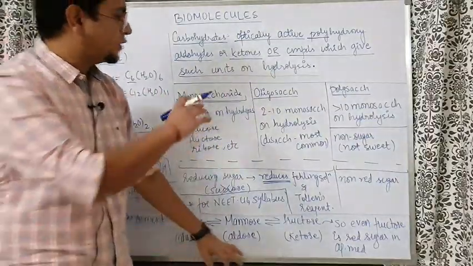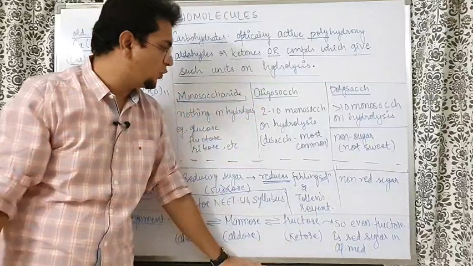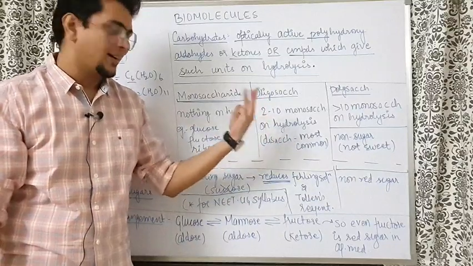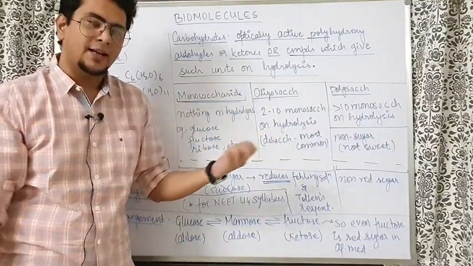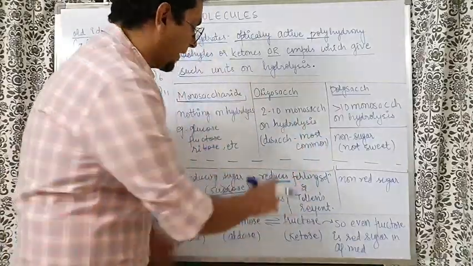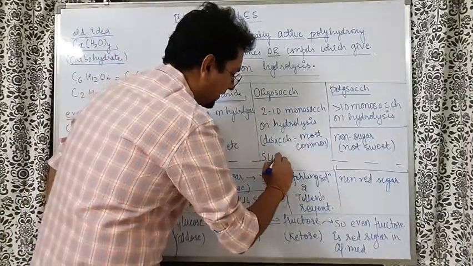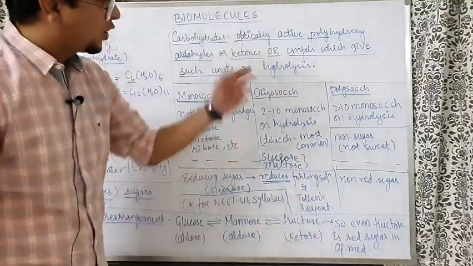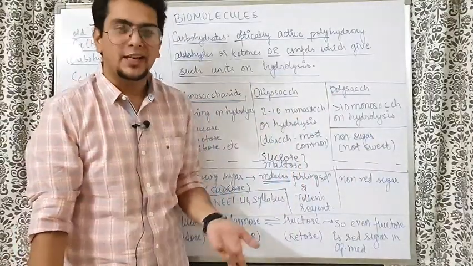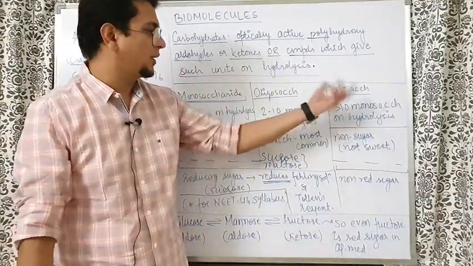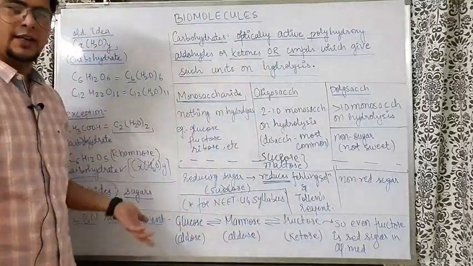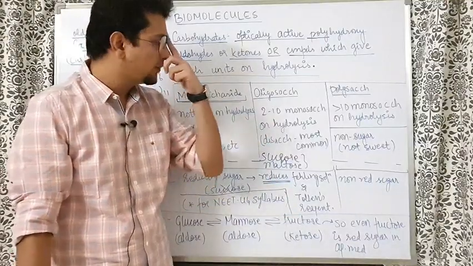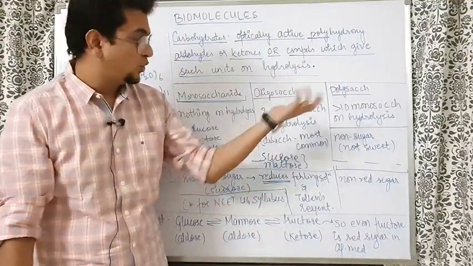Going ahead, oligosaccharides, 2 to 10 monosaccharides are coming out on hydrolysis. Most of them are disaccharides. Oligosaccharide can be disaccharide 2, trisaccharide 3, tetrasaccharide, pentasaccharide, hexasaccharide, but most commonly found are disaccharides only. Very commonly known examples are sucrose and maltose, which we will study after this slide. Going ahead, polysaccharide means more than 10 monosaccharides will be coming out. So many monosaccharides come out, we call them polysaccharides. So monosaccharides remain monosaccharides. Oligosaccharides give 2 to 10 monosaccharides on hydrolysis, on reaction with water. Polysaccharides give more than 10 monosaccharides on hydrolysis.